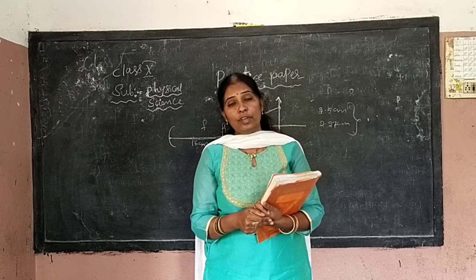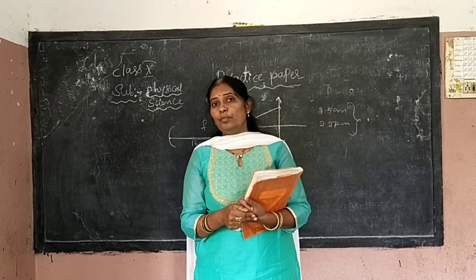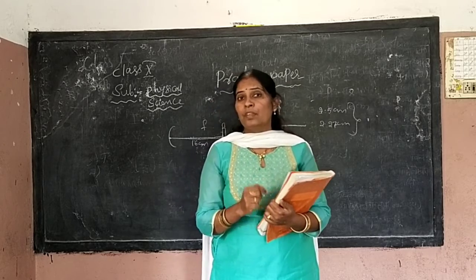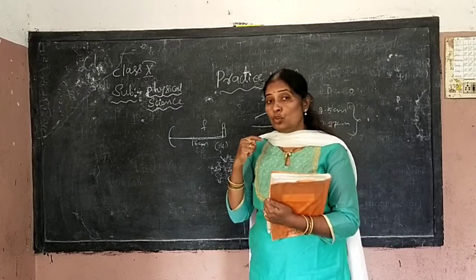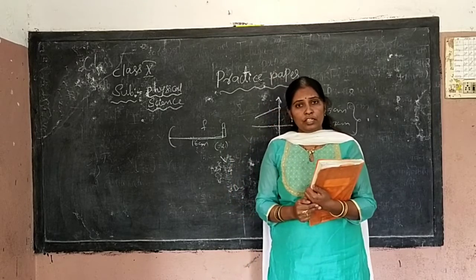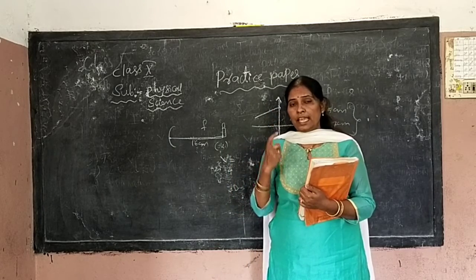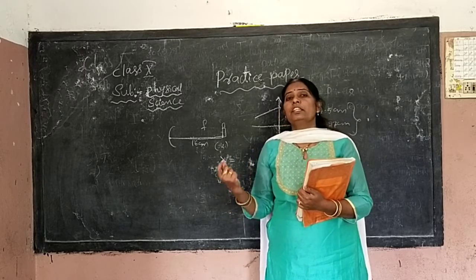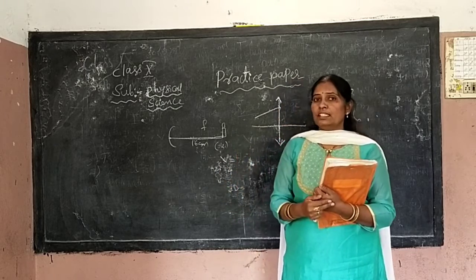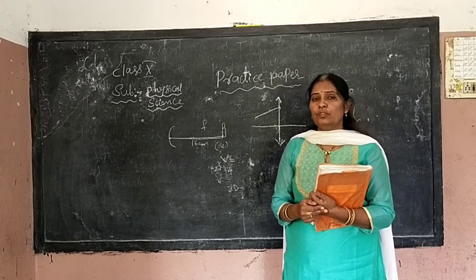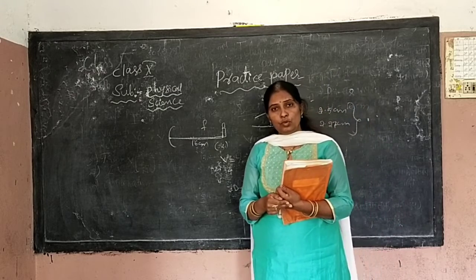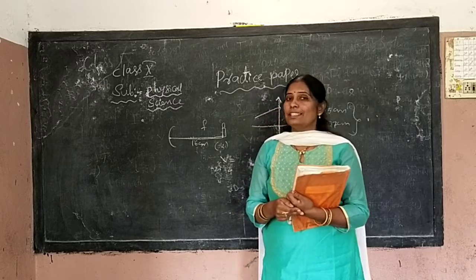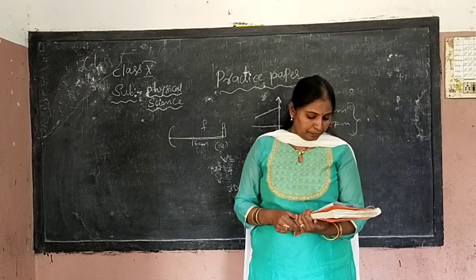That's why convex is used as a rear view mirror. But what is being asked here is why we should not use concave. Because it always gives an enlarged, erect image from a small distance, so it cannot be used as a rear view mirror. If we use it, there may be an accident.